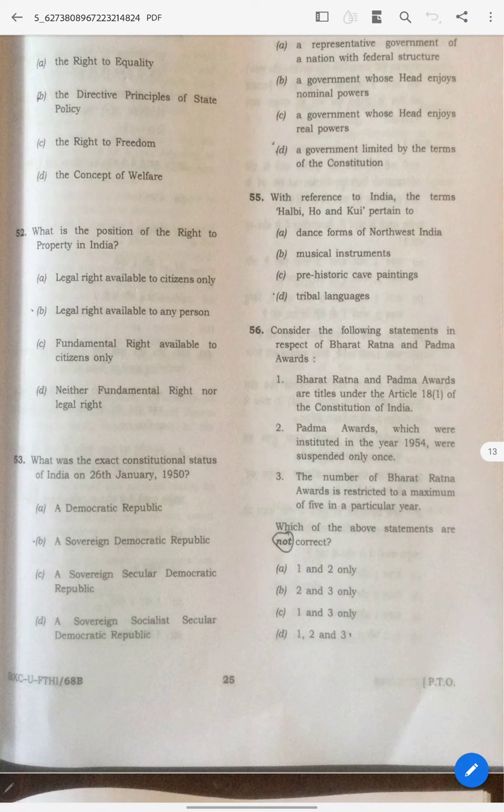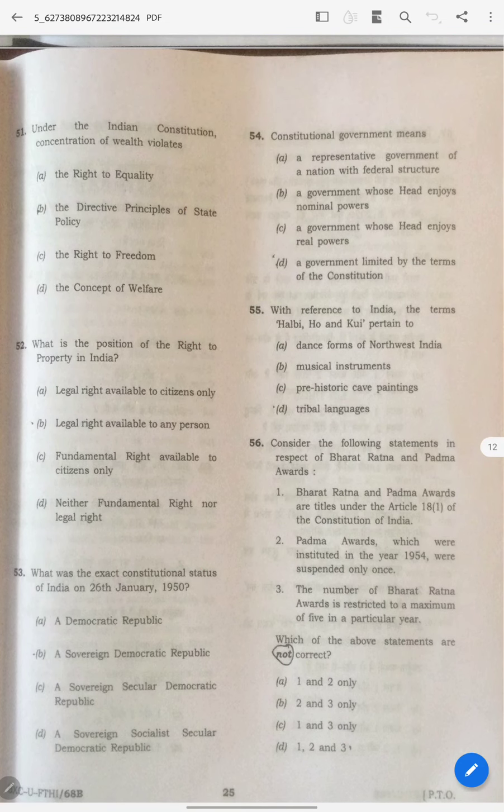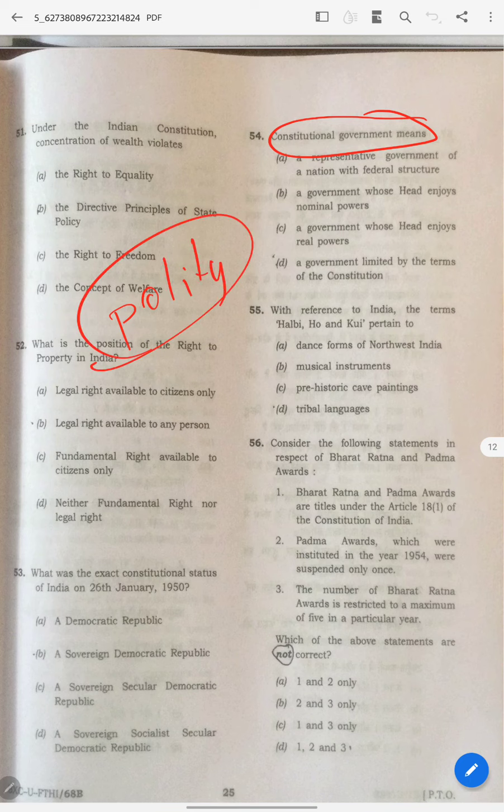Say this is the Preamble. At least, dude, come on, this is a Preamble question, you should know, right? Preamble, Part 4 and Part 3 questions, if they ask, you should definitely know. And this is a very basic question. Constitutional government is a very, very basic question. I guess every IAS institute, if they conduct a polity sectional test, you go and see, this question will be there.